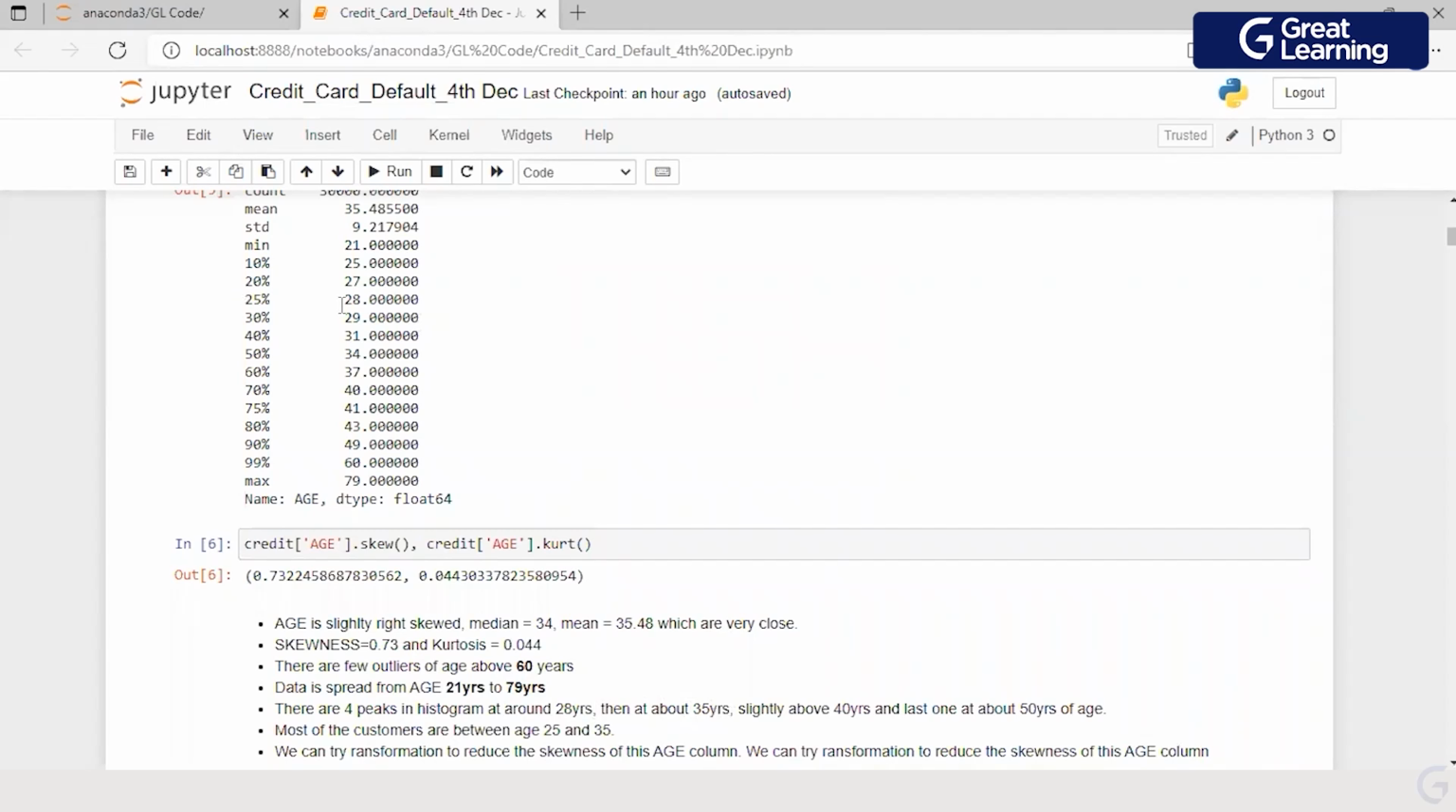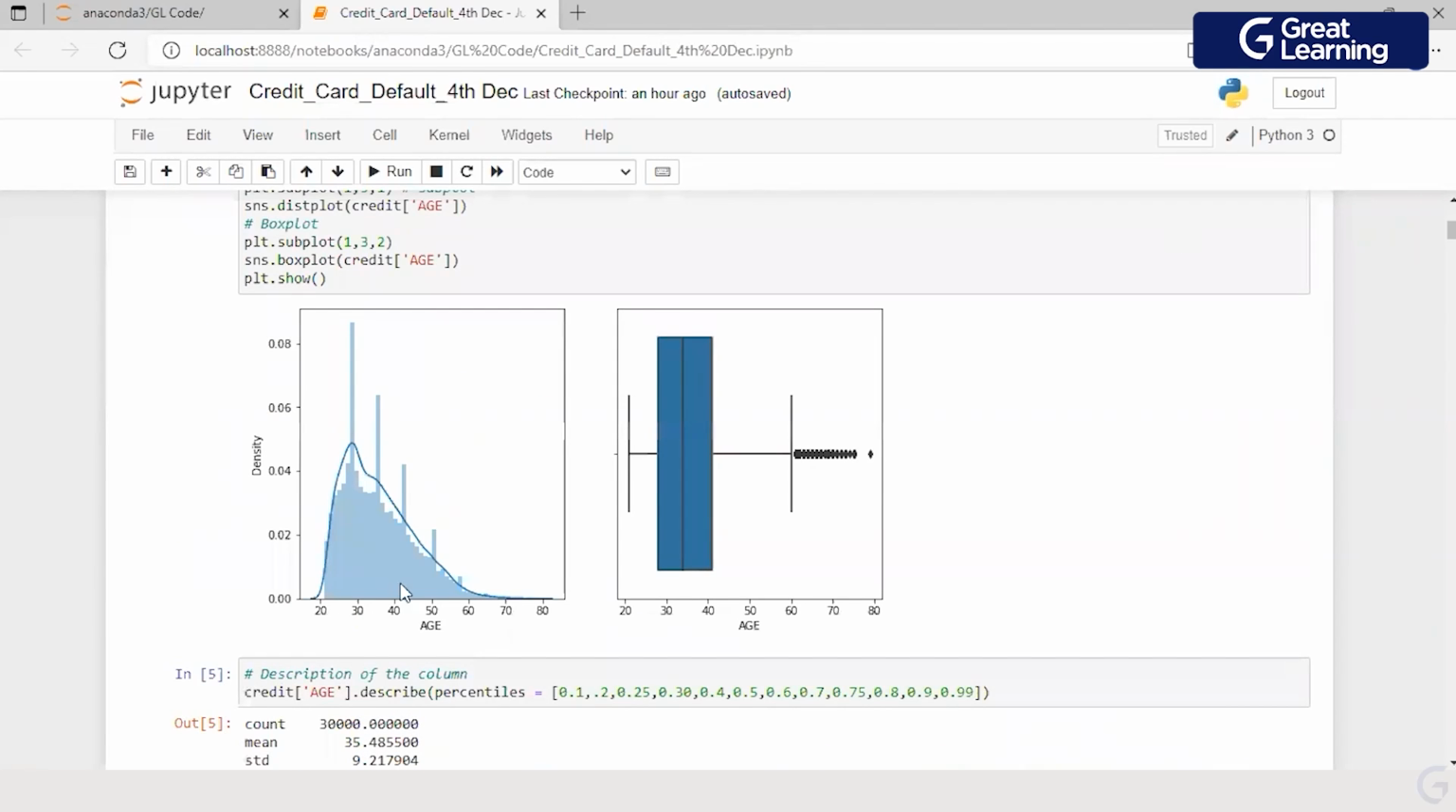Most of the customers are between age 25 and 35. How do I know that? When I look at the information from the 10th percentile up to the 60th percentile, then I have the age available as 37. Now, when I describe this as there being skewness available, then what do we try to do is,